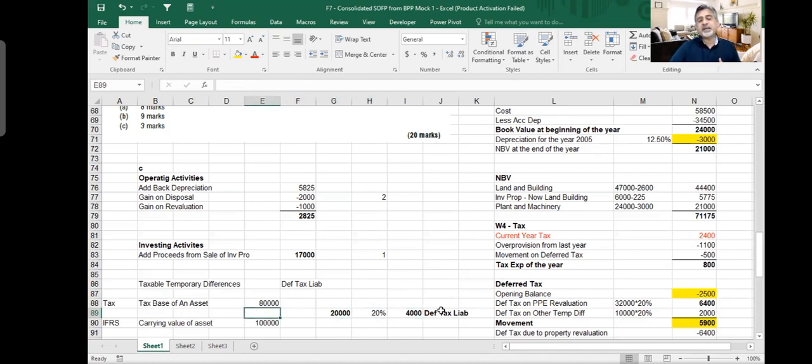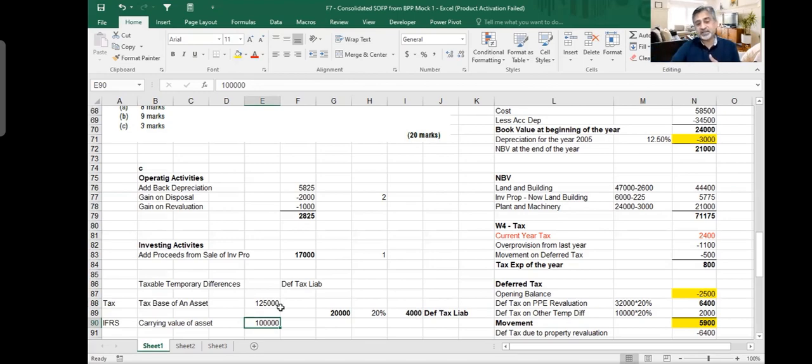If your tax base becomes more, let's suppose your tax base is not 80,000 but 125,000, but you have IFRS only 100,000. So now it is not taxable temporary difference. It is a deductible temporary difference. Deductible means that it will give me 5,000 deferred tax asset. Because my tax department has 125, I have only 100. It means I'm charging less depreciation. Less depreciation means more profit, more profit means more tax. So I'm paying more taxes now, and in future I will pay less.